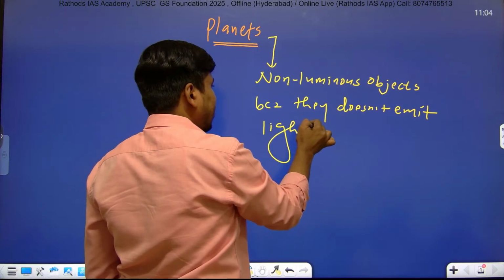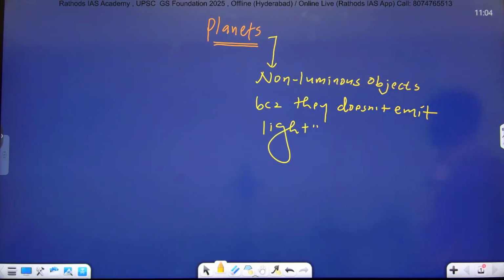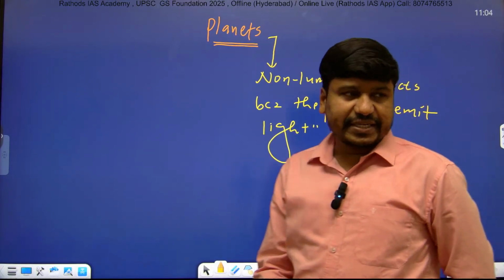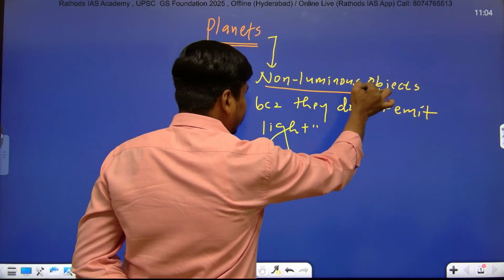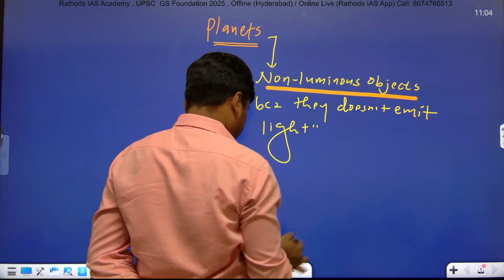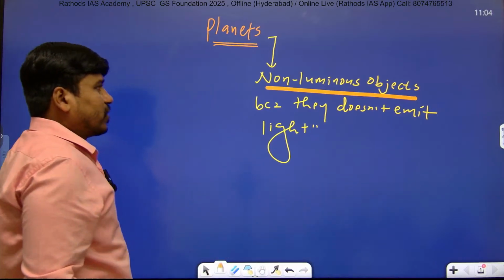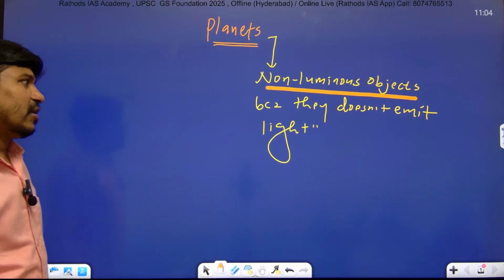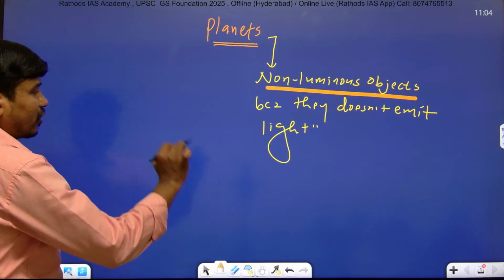They will not emit light, and that's why we call them non-luminous. Very important point: non-luminous objects, because they do not emit light.